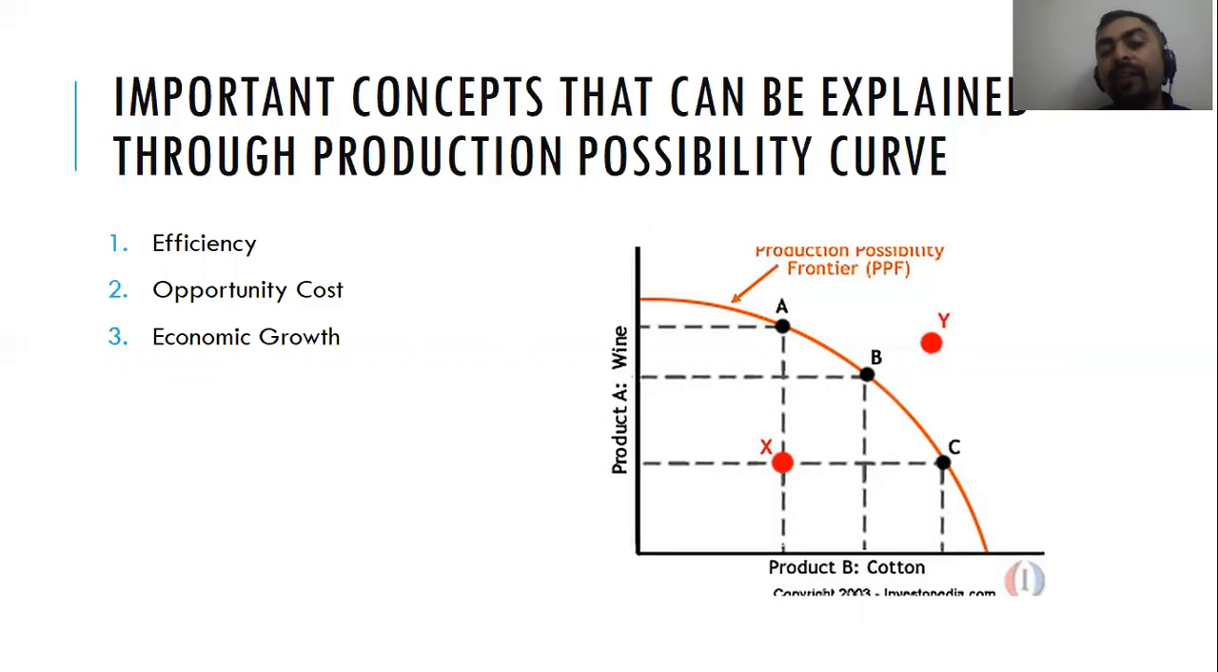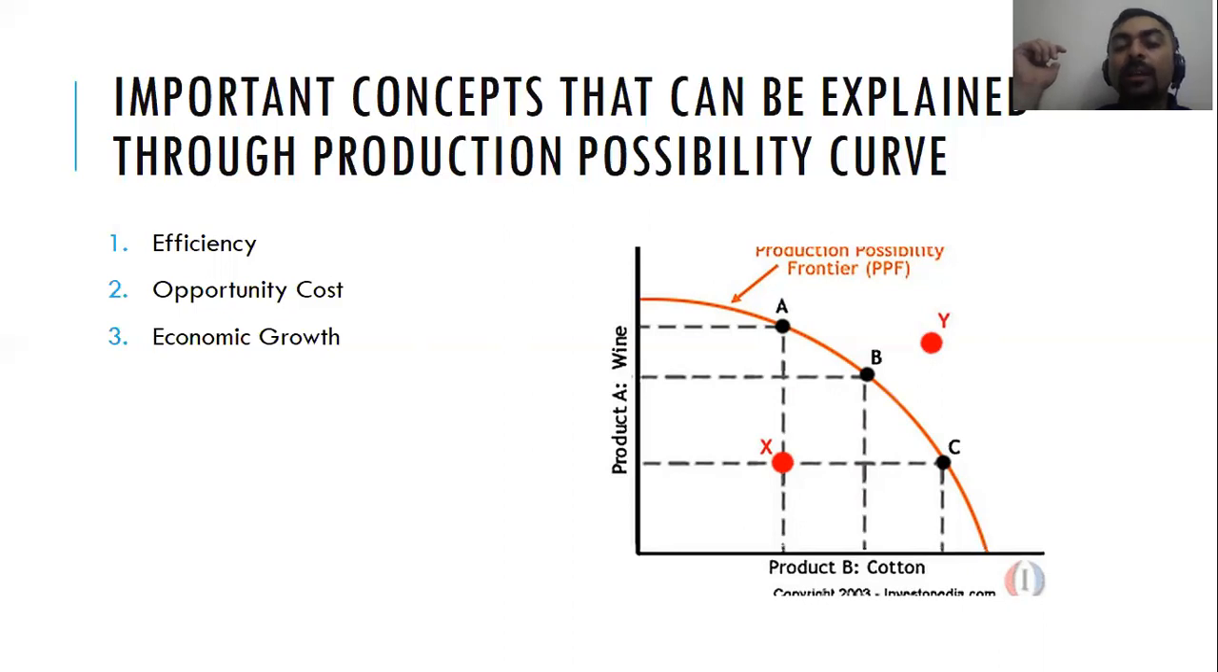This is how efficiency is explained through the production possibility curve: all the points on the curve are efficient points of production. Anything within that is inefficient. Anything beyond that is impossible. This is how efficiency is explained through the PPF.